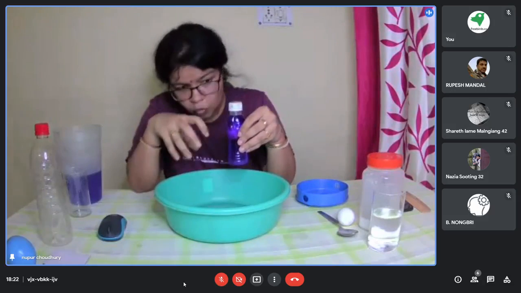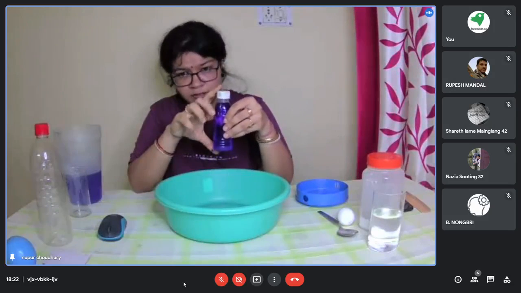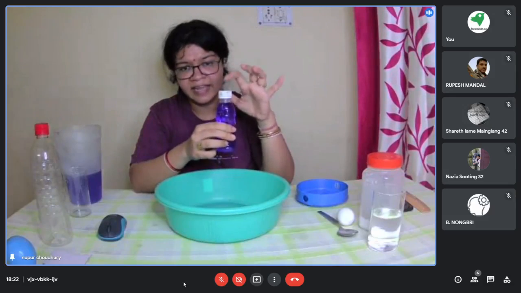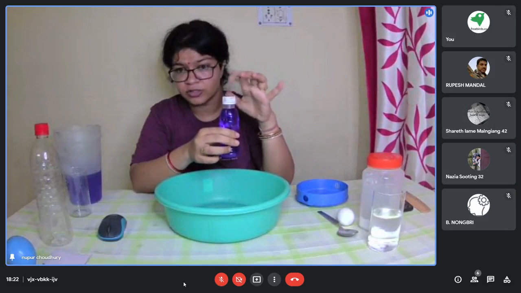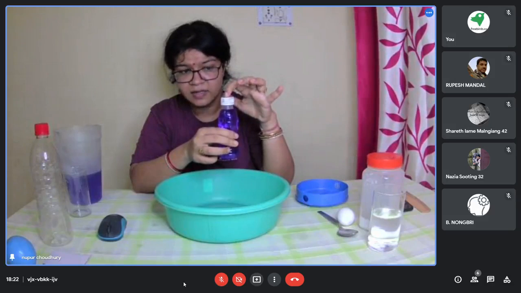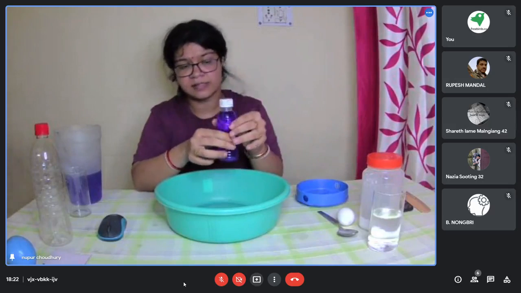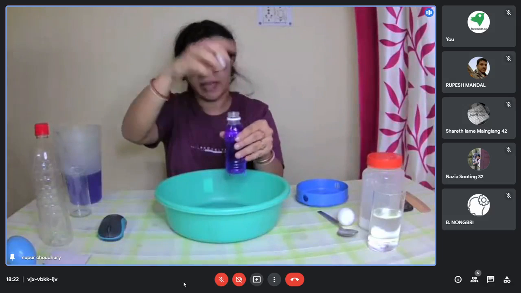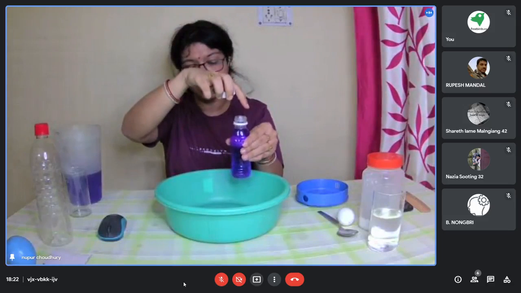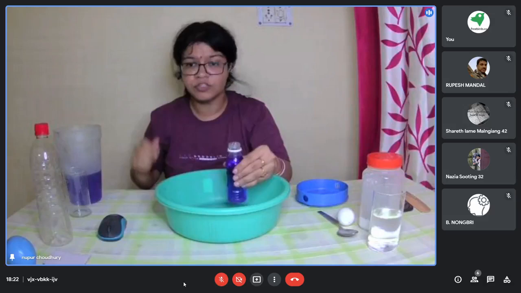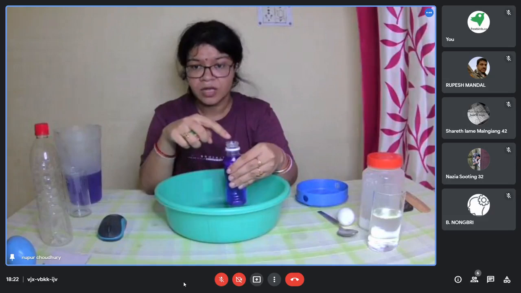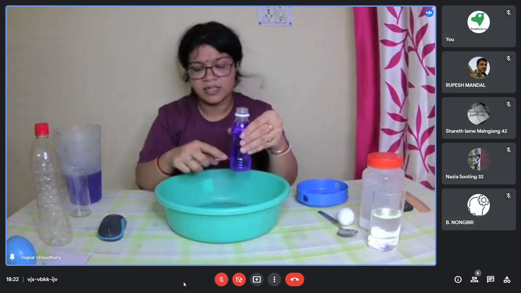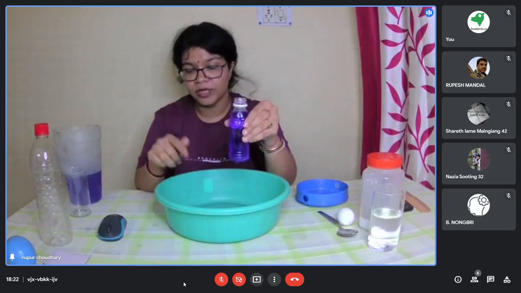So whenever I'm closing this bottle, the air pressure is acting on this lid. Now when I'm opening this bottle, the air pressure will directly act on the liquid which is inside. So when the air pressure is pressing it downwards, the water is simply flowing out.